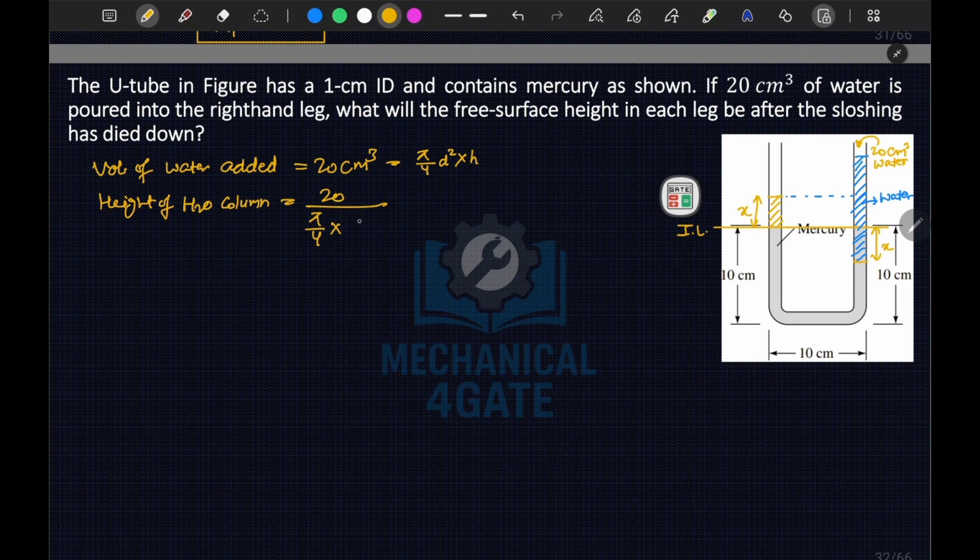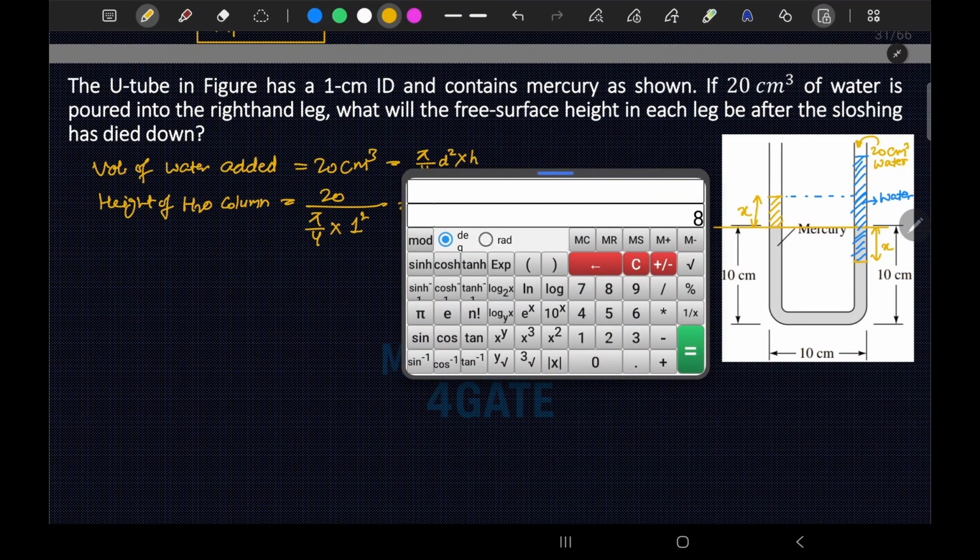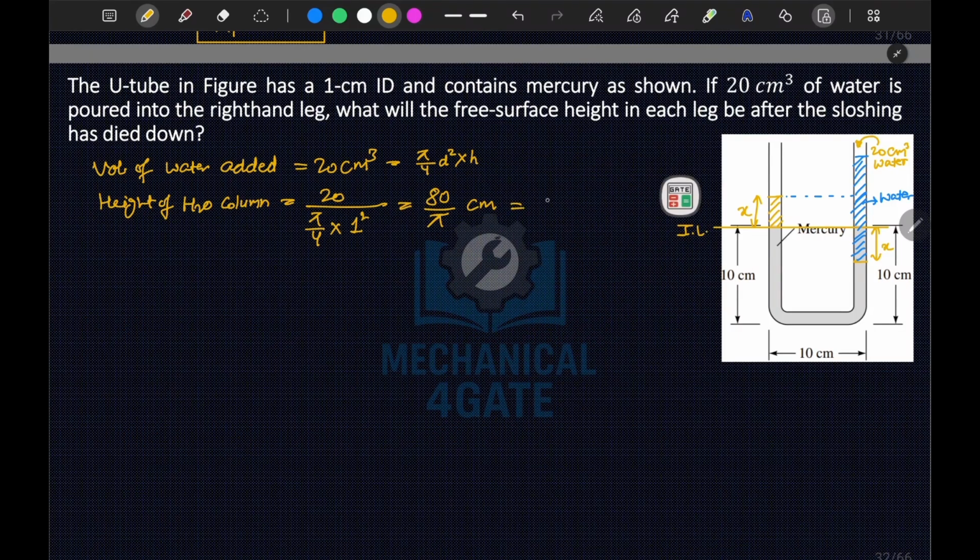D is 1 centimeter diameter, so 1 square. This height will be in centimeter only. This will be 80 by pi centimeter, the height of the water column. If I solve this, 80 divided by pi is equal to 25.46 centimeter, the water column height.